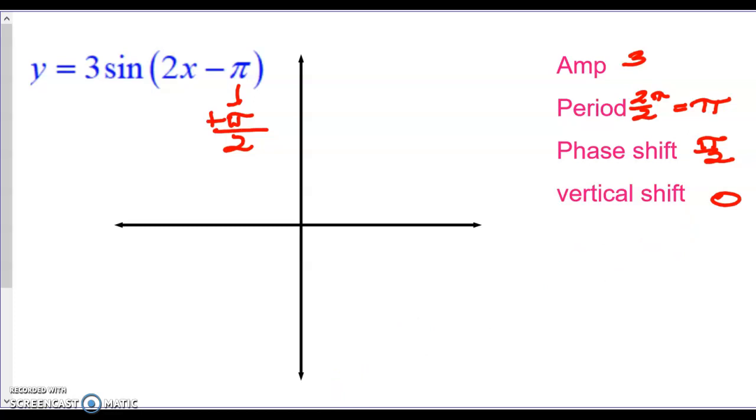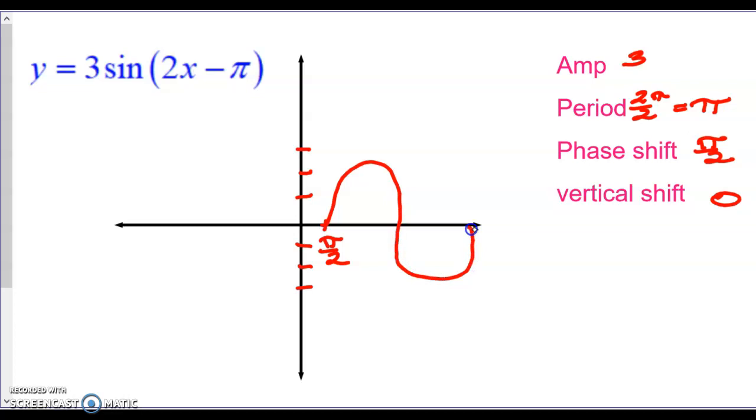All right, now, the way that we use that information to graph is the phase shift is the starting point of our graph. So the phase shift is pi over 2. I'm just going to make a line here. That's pi over 2. The amplitude is 3. So this graph is going to go up 3 units, and it's going to go down 3 units. So we are going to start at the phase shift, go up 3, and then come down 3.